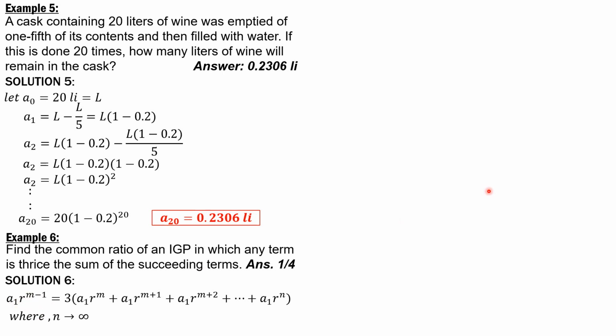So a1 r to the n over r is equal to 3 a1 r to the n. What remains here is 1 plus r plus r squared plus, up to r to the n.